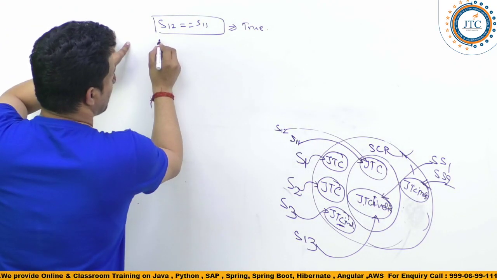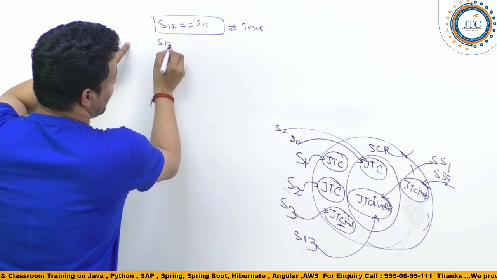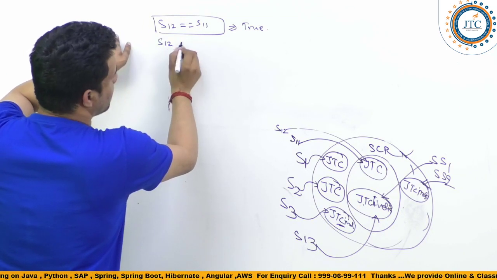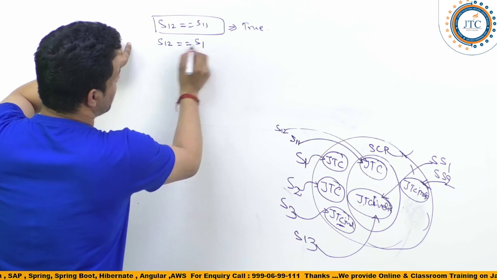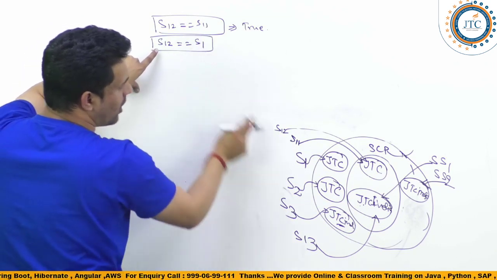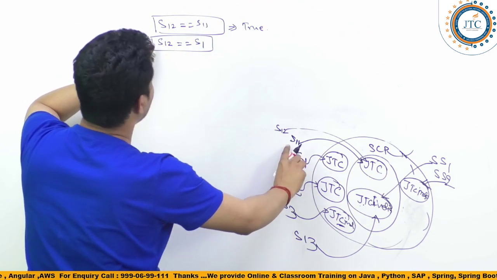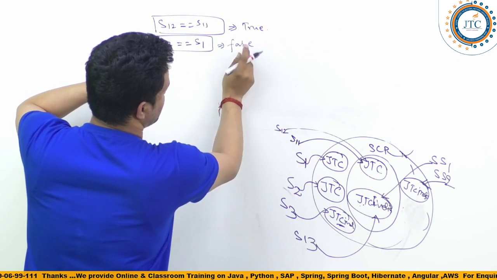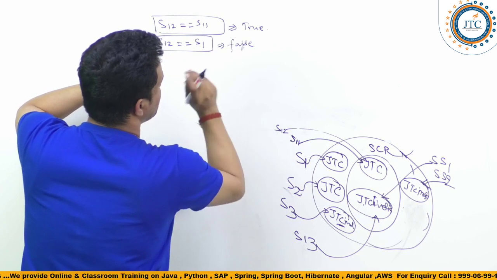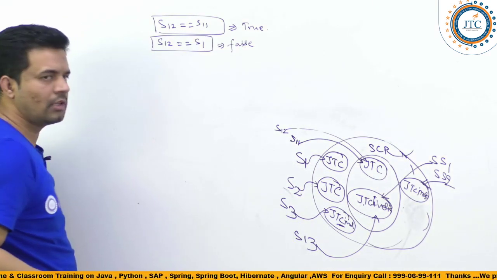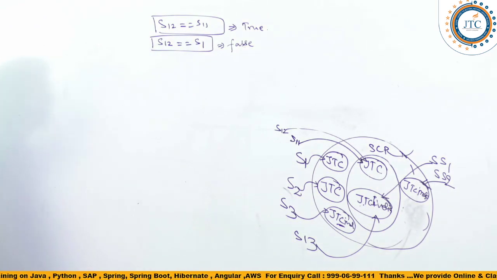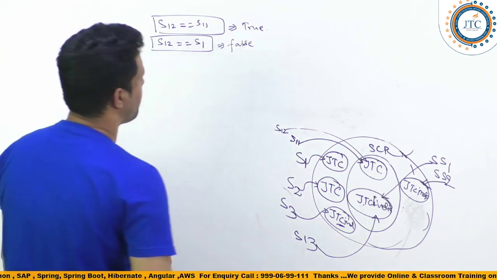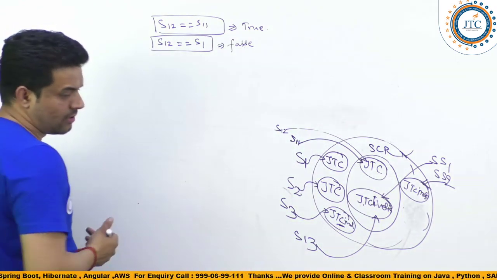But at the same time, when I write S12 is equal to S1, what will it give? S1 and S12, it is going to give false. Right? It is going to give false. But one more point.